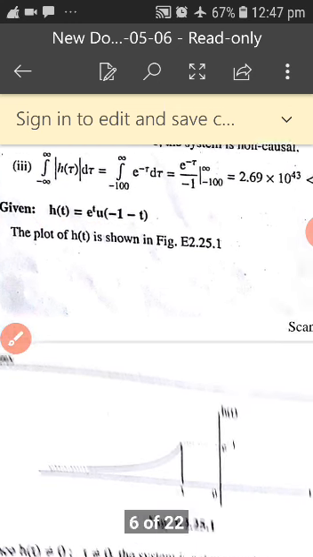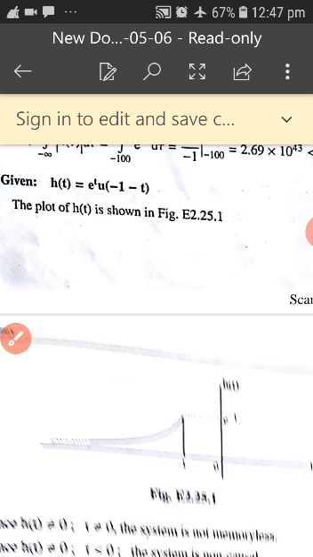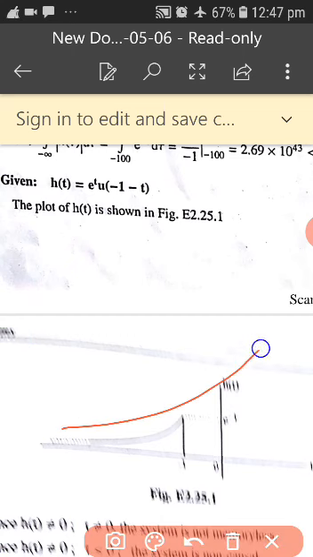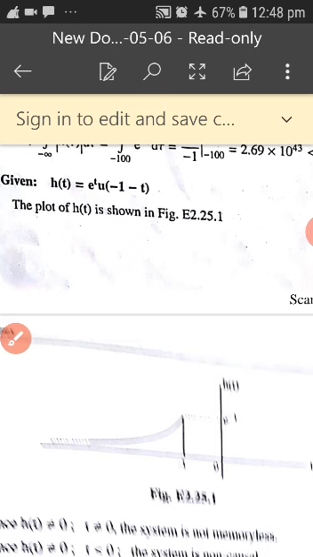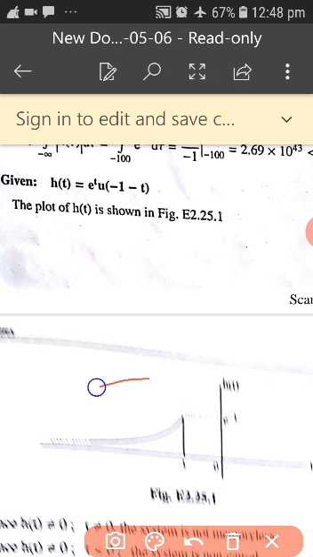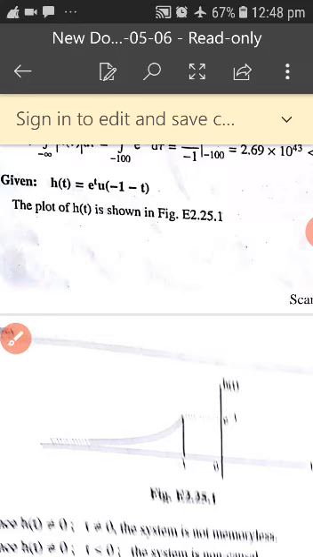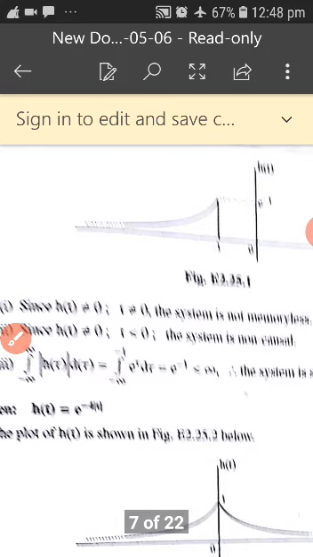When you plot this h of t, this is how you are going to get it, because e to the power of t is an increasing function. This is your u of t. When you draw it, this is your increasing order. What is u of minus 1 minus t? It starts like this. So it is minus 1 minus t, towards the plus side. So you can see that this is the graph shown for your h of t. Based on this, you have to check whether the system is stable or non-stable.